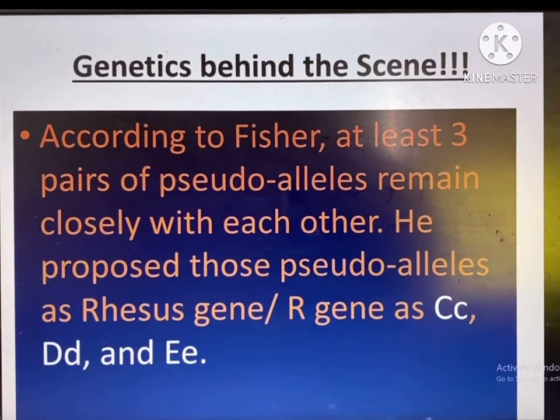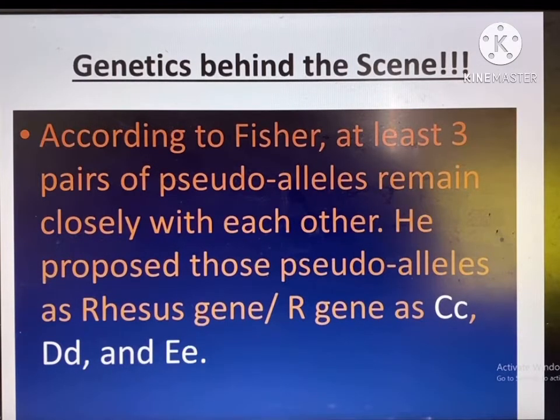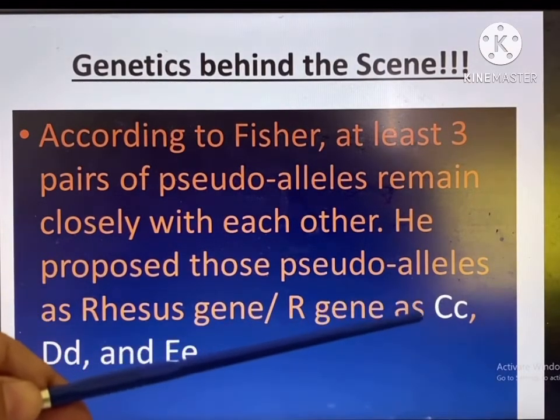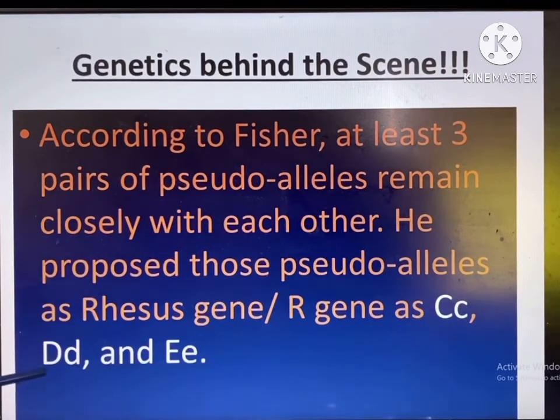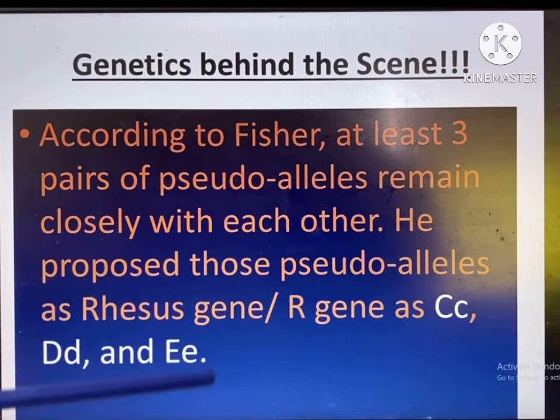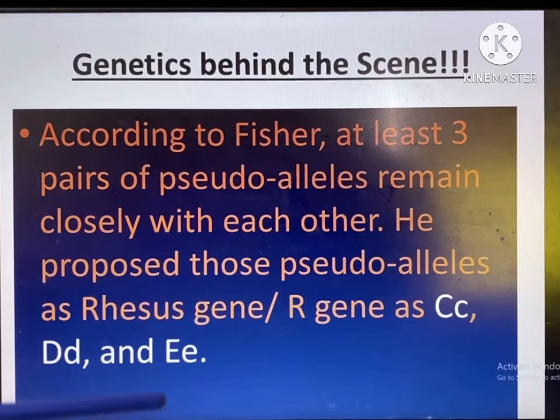What are the genetic explanations? According to Fisher, at least 3 pairs of pseudoalleles remain closely linked with each other. He proposed those pseudoalleles as rhesus genes or R genes, which can be denoted as capital C and small c, these are a pair; capital D and small d, these are also a pair; and capital E and small e. That means in total C, D and E are separate genes which are found in a non-allelic status, but they have a massive impact on the factor formation.